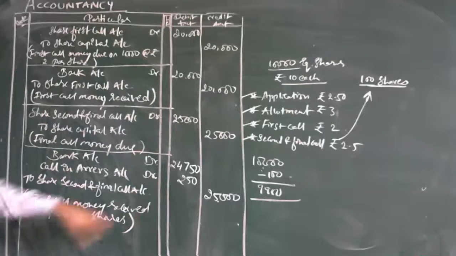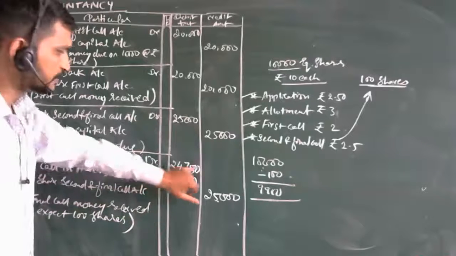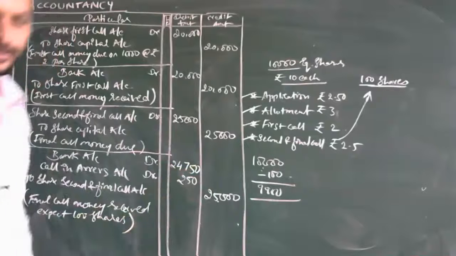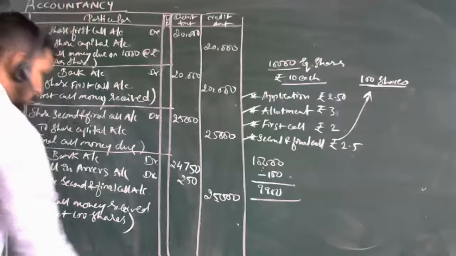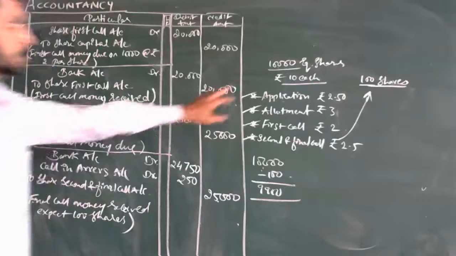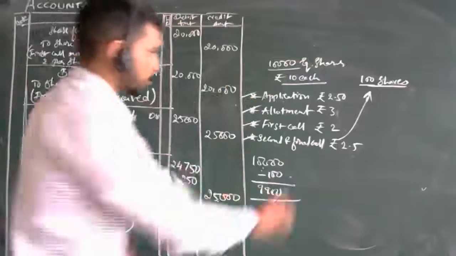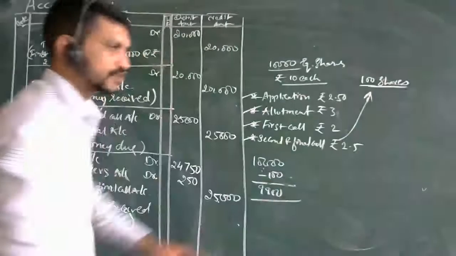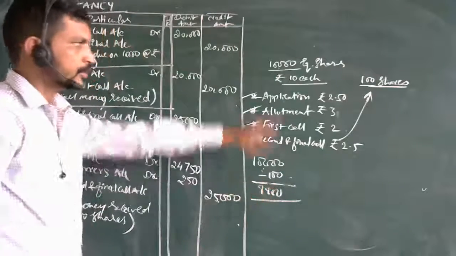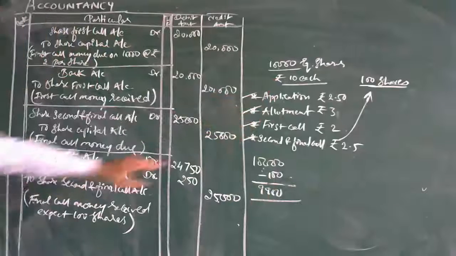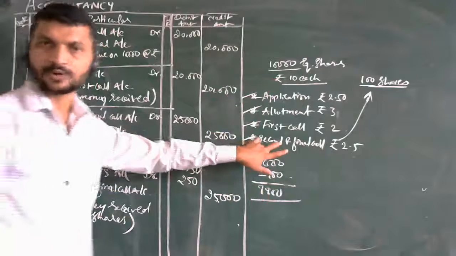All money has been received, 24,750 received here. So this is all about the call in arrears. Out of this problem, only 100 shares' holders have not paid the amount, so for those, the second and final call they have not made.